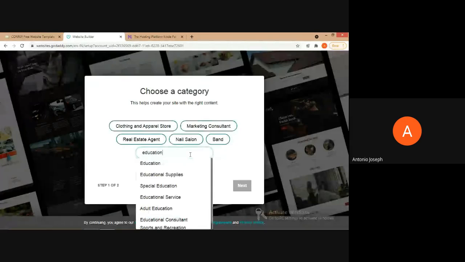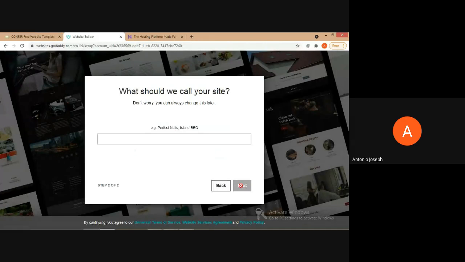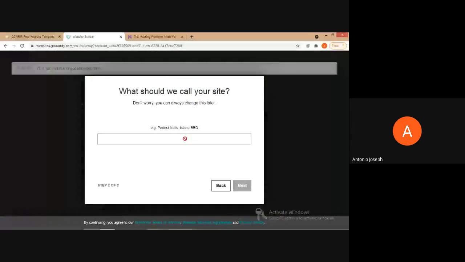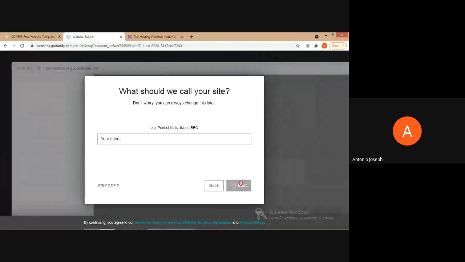Okay, so I am selecting education, and they will show some templates based on this. Now, if we wish, we can create a name for our website. I am giving the name Your Tutor.